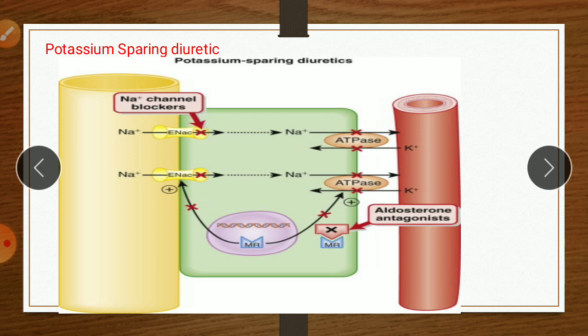So in summary, potassium-sparing diuretics inhibit aldosterone. Therefore they affect the function of the ATPase pump, which causes loss of sodium, but there is no loss of potassium.